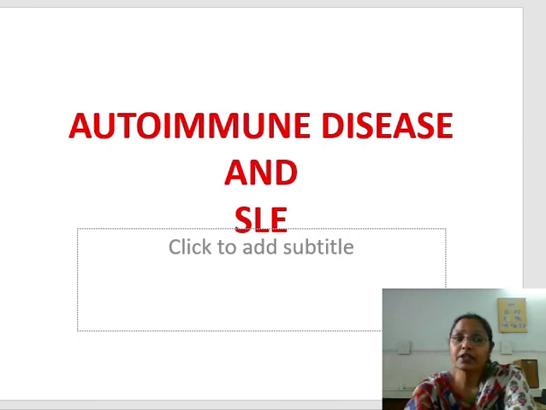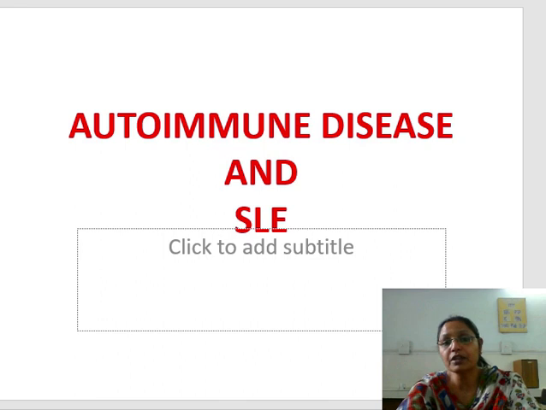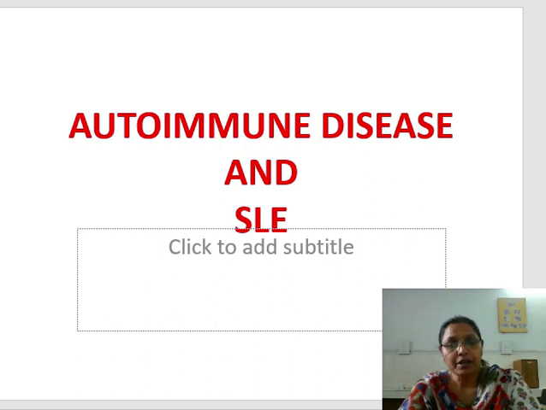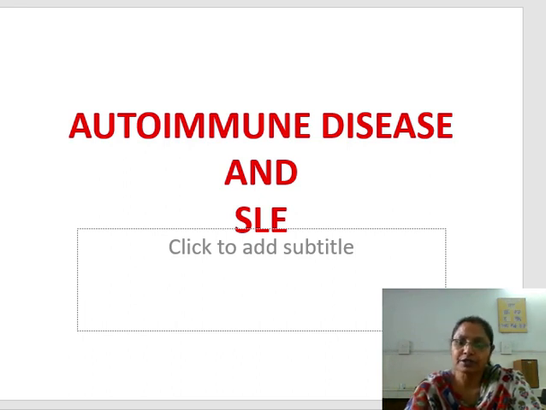But when the antigen is endogenous, like our own cells and tissue antigens, then our immune system acts on it but does not respond to it. So there is harmony between the cellular and tissue antigens and our immune system, and there is no deleterious effect on our health. When there is a defect in this harmony, autoimmune diseases or autoimmunity develop. In autoimmune diseases, the prototype disease is SLE, or systemic lupus erythematosus.